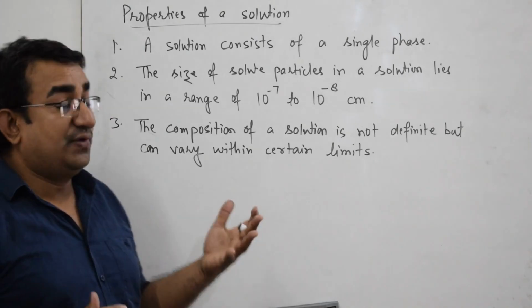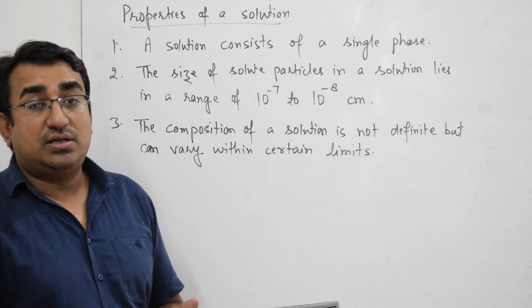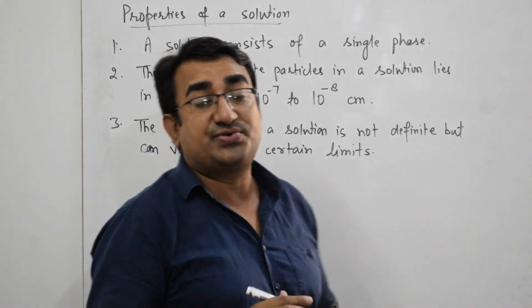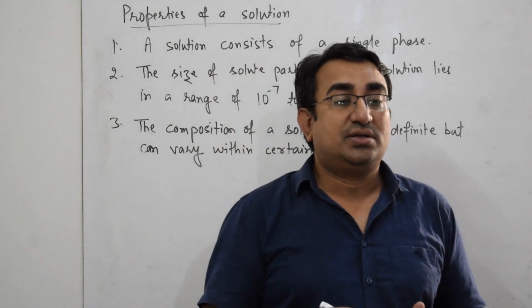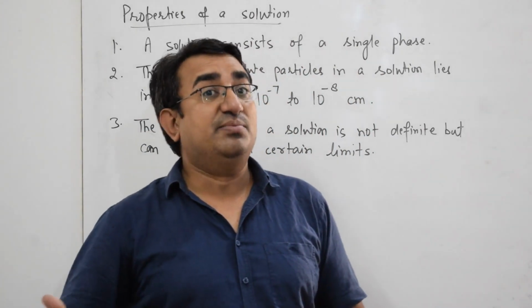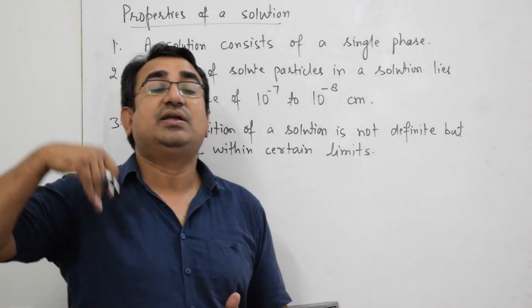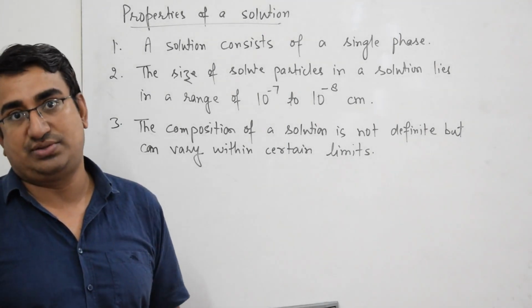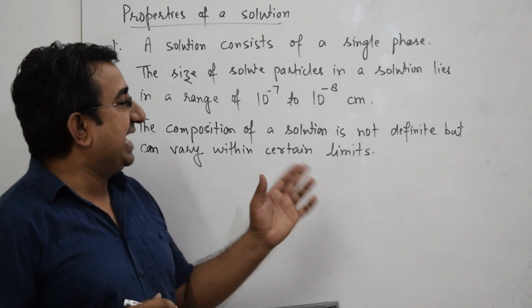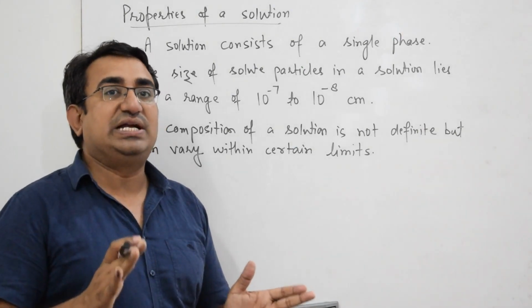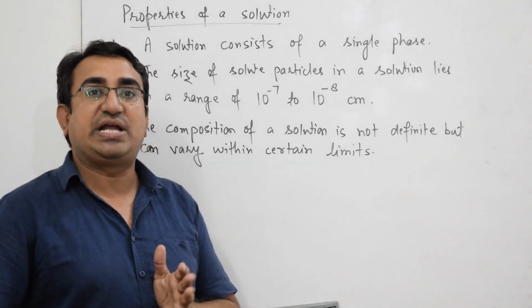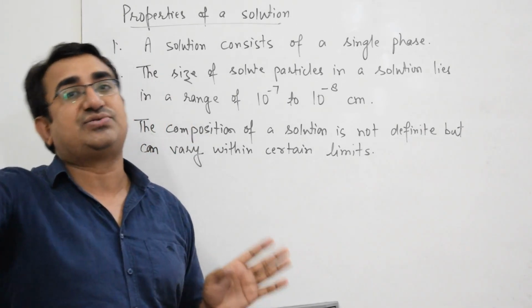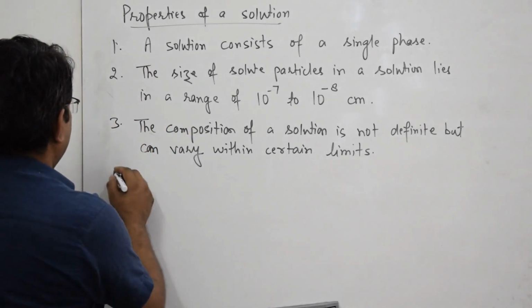For example, a sugar solution may have very small amount of sugar in it, or relatively more amount, or relatively further more amount, or it may be a saturated sugar solution also. So the range of the solute, that is sugar in case of sugar solution, can be varied from very dilute concentration to saturated solution.